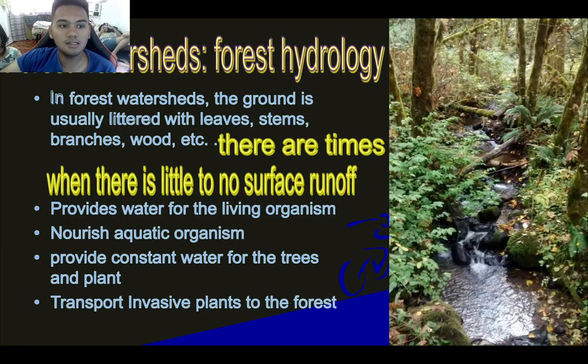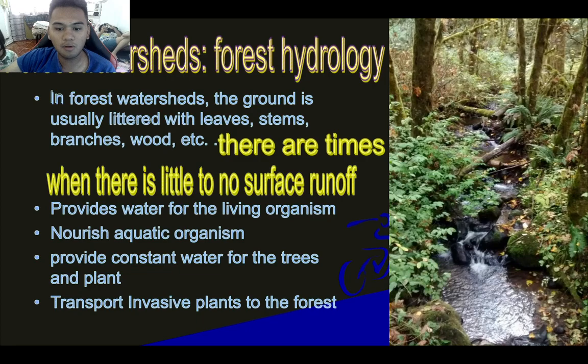So the next is forest watershed. In a forest watershed, this area is usually littered with leaves, stems, branches, woods, and etc. So in this type of watershed, guys, there is a high amount of vegetation and a high amount of flora and fauna. And due to the high amount of vegetation, when there is high intensity precipitation or rainfall, there is little to no runoff.